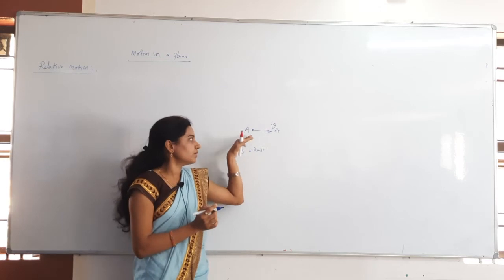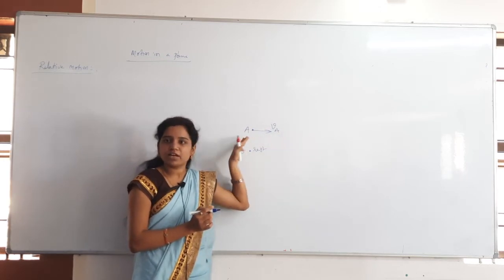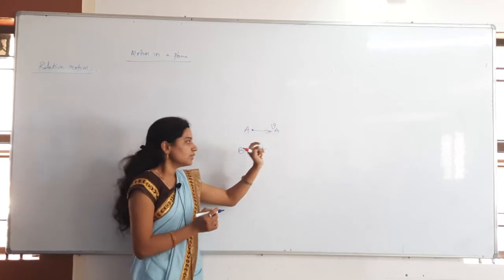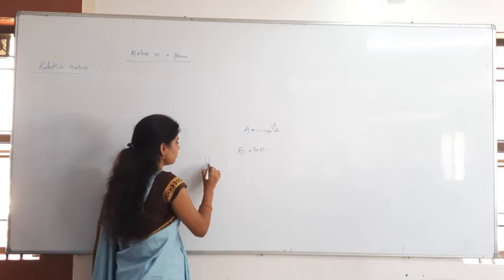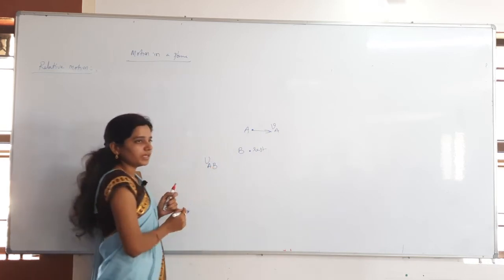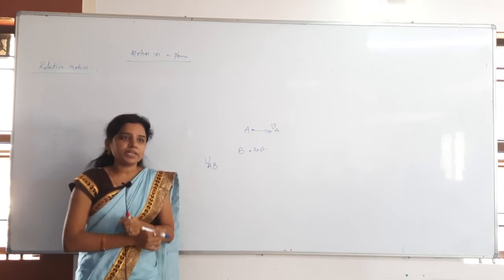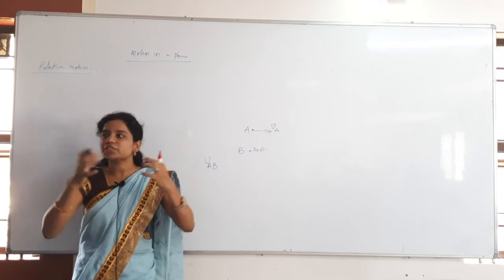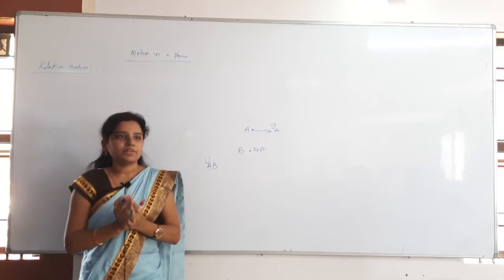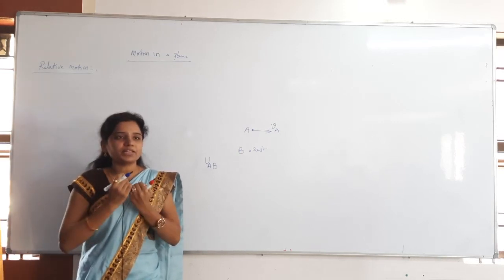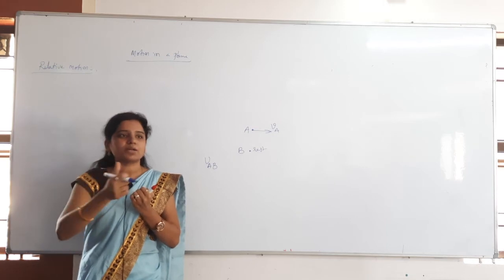Forward, otherwise this will be the east direction, otherwise the positive x axis. B will say the velocity of A with respect to B. With respect to B, nothing but who is the observer here? B is the observer. Like the students with respect to me, listening to the class. With respect to me, who is observing here? Am I observing or are you observing?